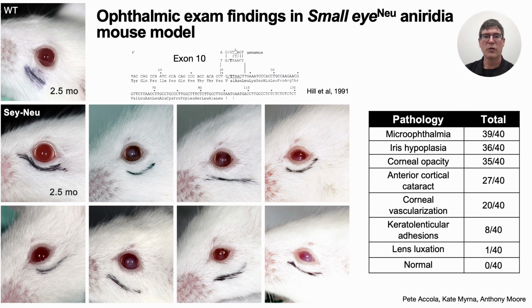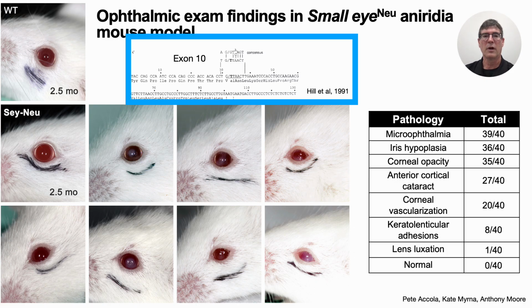I would like to introduce our aniridia mouse model. These animals carry a splice junction mutation at the 3' end of exon 10. This mutation was first described by Robert Hill in 1991. This mutation generates a premature stop codon, and the allele behaves as a null. For simplicity, I'm going to refer to this allele as small eye, or Sey.